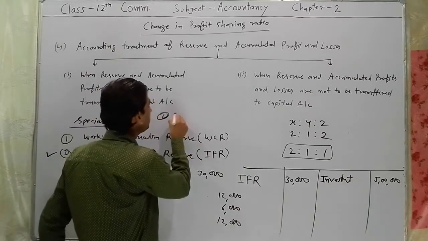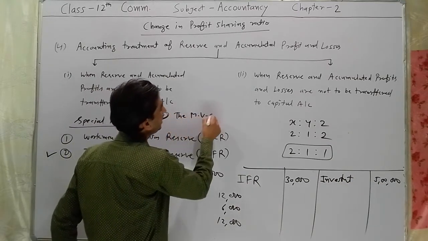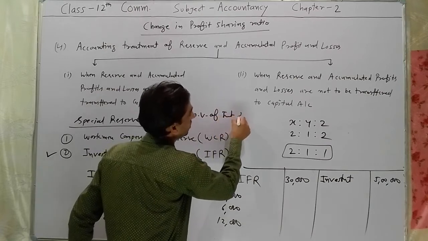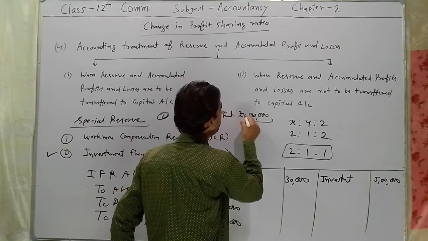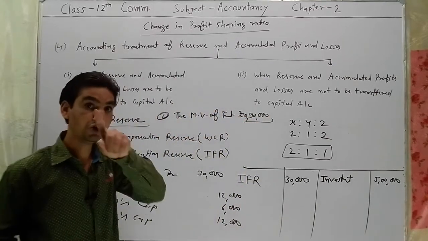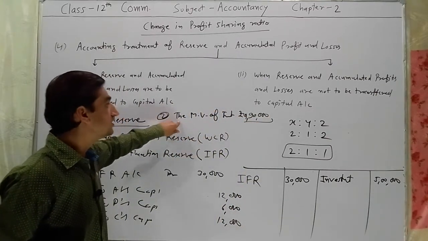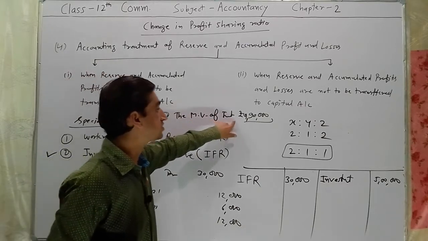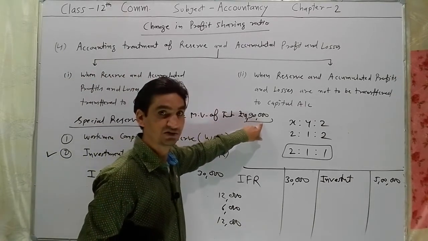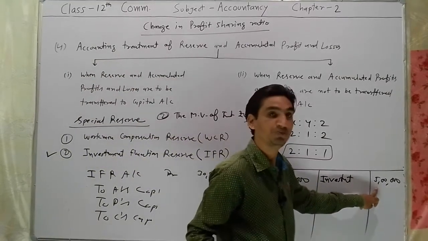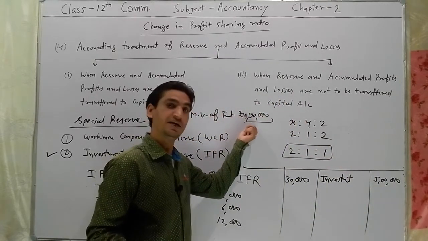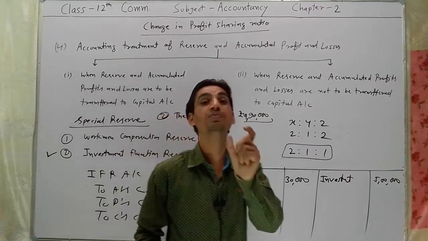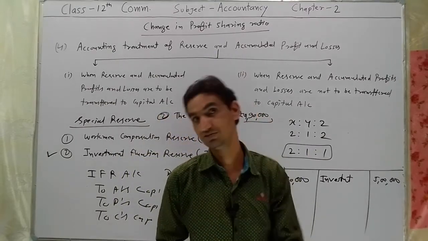the market value of investment rupees 4,90,000. Point to be note, if the market value of investment is rupees 4,90,000, the book value of investment rupees 5 lakh and market value of investment 4,90,000, it means there will be a loss of rupees 10,000.